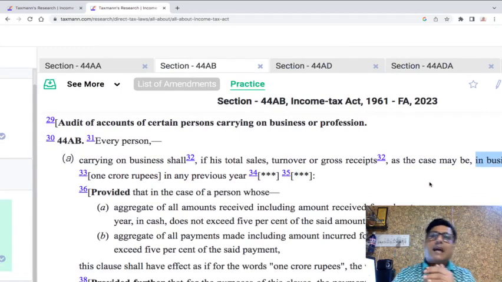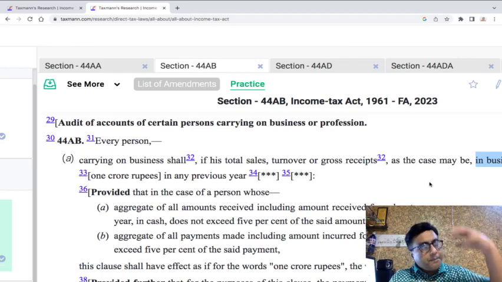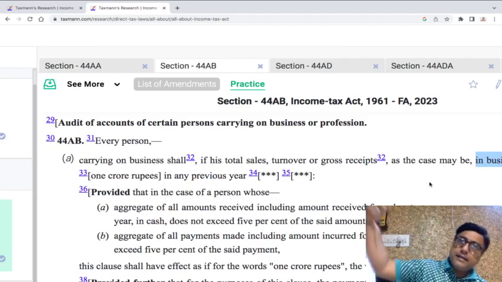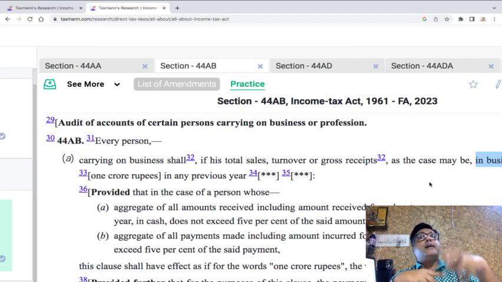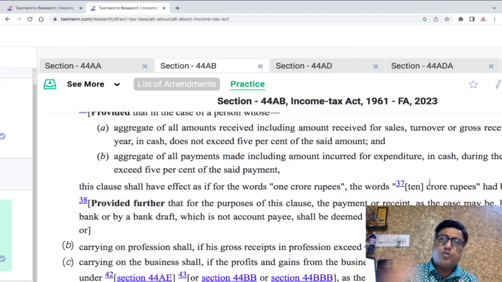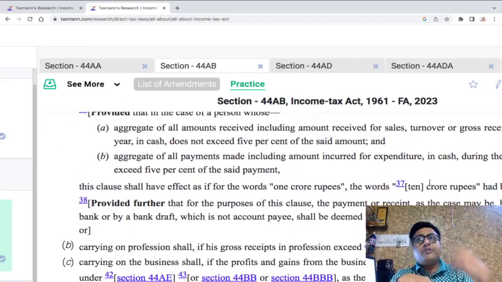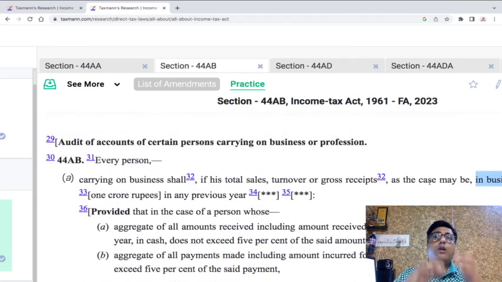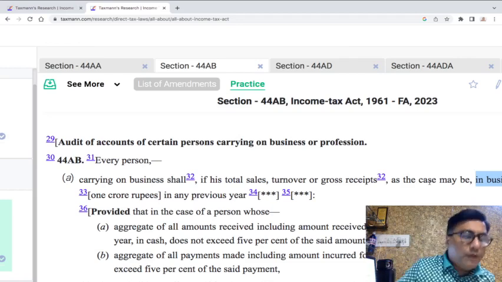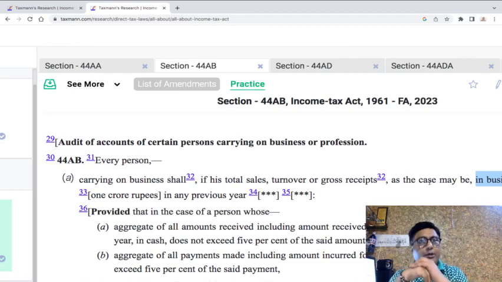Meaning thereby, let's take an example. Mr. X is a partner in a partnership firm. He is drawing a remuneration. Even though the remuneration that he draws may exceed 1 crore rupees, or let's say he's a chartered accountant or a doctor drawing a remuneration from the partnership firm in which he is a partner, and that remuneration may exceed 50 lakhs of rupees, he will not be liable for audit under 44AB, and we have this direct judgment of the Honorable Bombay High Court in the case of Pariza last year.